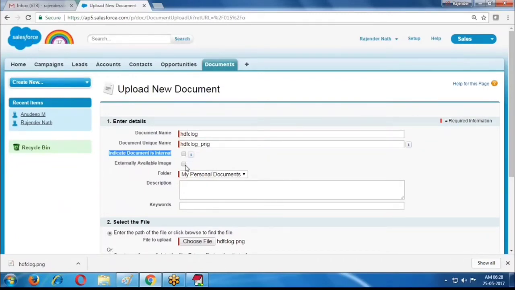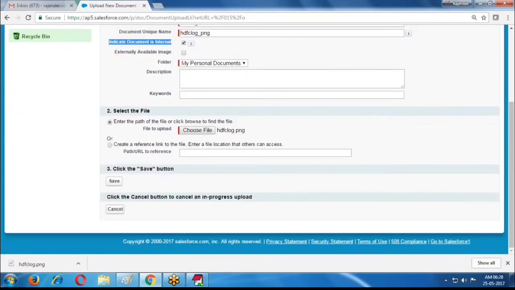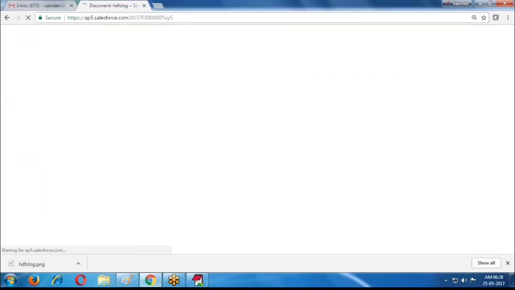If you want an externally available image, say one image internal and one image external, you can check which images are available. HDFC image I am storing as internal use only, just to save this logo image.